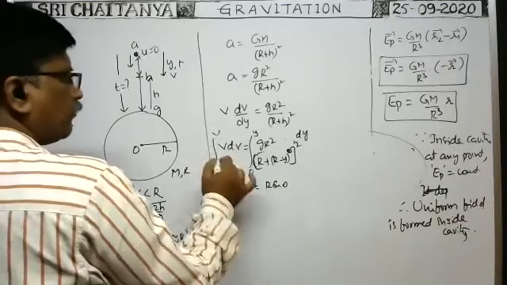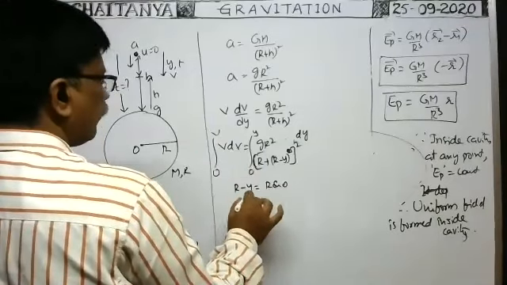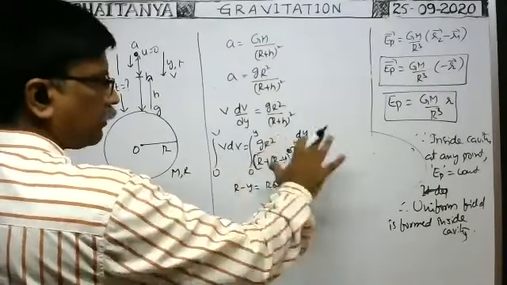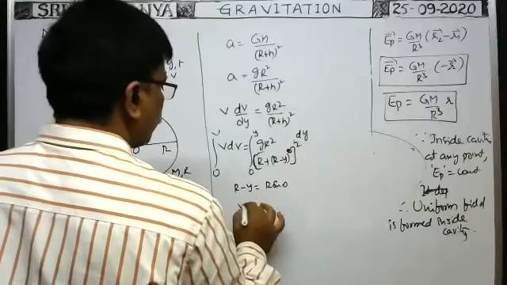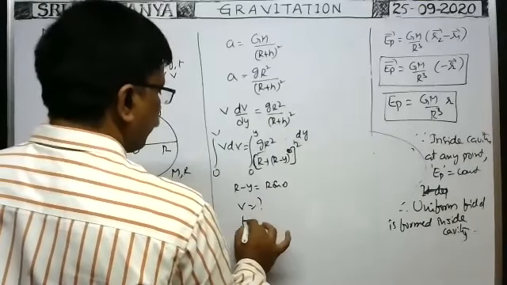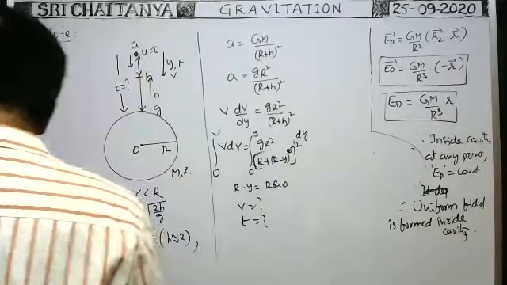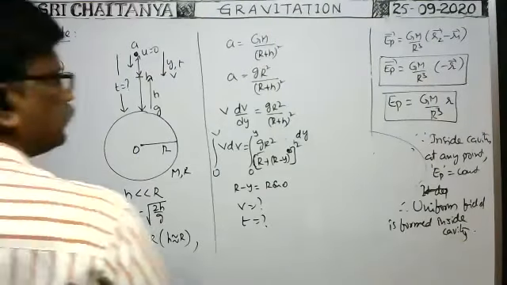When you get the velocity, velocity can be written as dy by dt. dt is equal to something. By that method only you have to do this problem. So from this you have to find v first, then we have to find t. So you have to follow that method.